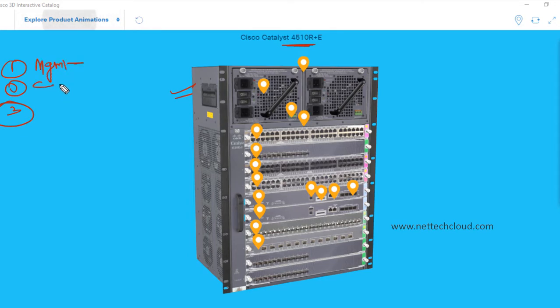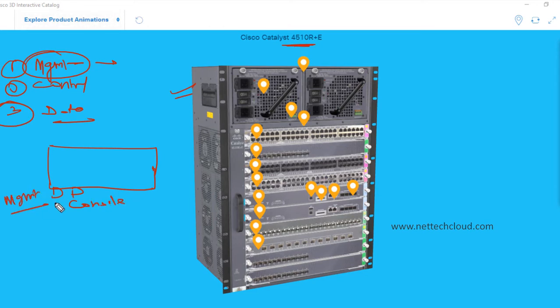management, control, and data plane. The management plane means that a device has a dedicated management port or console port. The management port is for out-of-band management and GUI access, with an IP address, and the console port uses a serial console cable, while the management port is connected via a network cable.